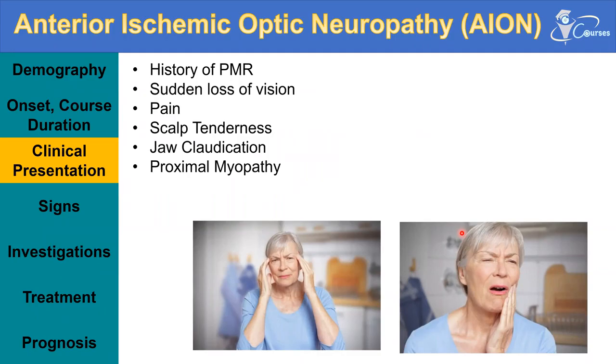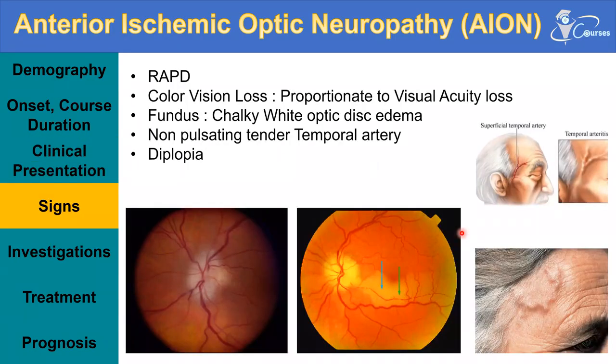So these are the symptoms. Regarding the signs, when you check those patients, you will find that there is profound visual loss, severe visual loss, and impaired optic nerve functions. So they will have a relative afferent pupillary defect. They will also have color visual loss, which is proportionate to the visual acuity loss. Look at the fundus. They have what's called chalky white optic disc edema. There is disc edema, there is a blurred margin, there is obliteration of the cup, and there is engorgement of the veins, and it is chalky white. It is white disc swelling.